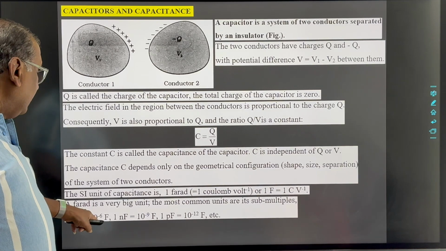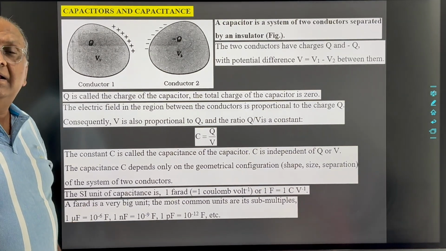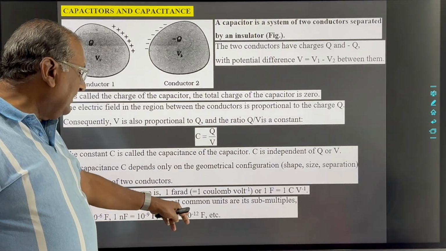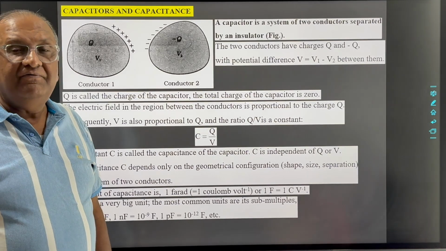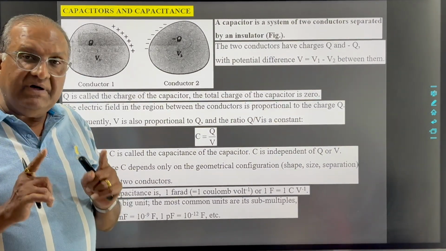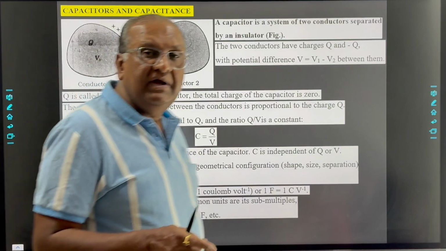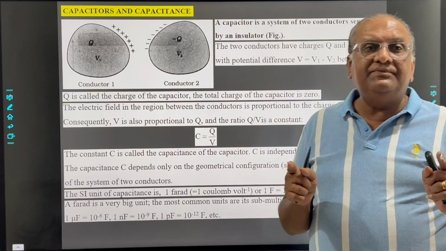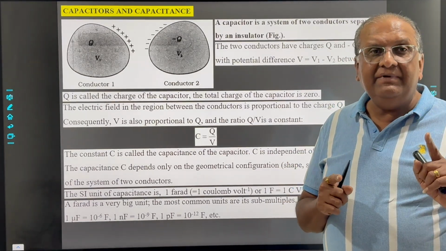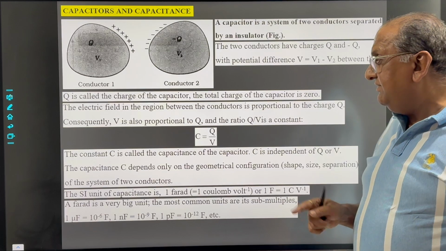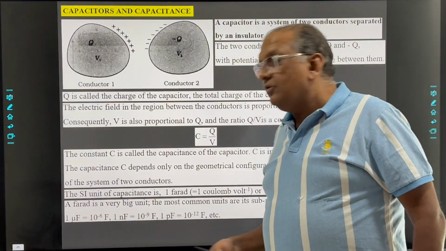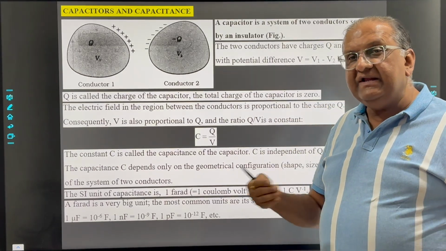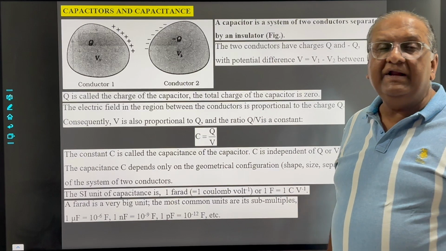Now 1 microfarad is 10 raised to minus 6 farad, 1 nanofarad is 10 raised to minus 9 farad, and 1 picofarad is 10 raised to minus 12 farad. Here you have to remember that farad is a large unit. So in most cases, when you deal with any problems or MCQs, the unit of capacitance given to you will be microfarad, nanofarad or picofarad. So first of all you have to convert it into farad, and only then use it.